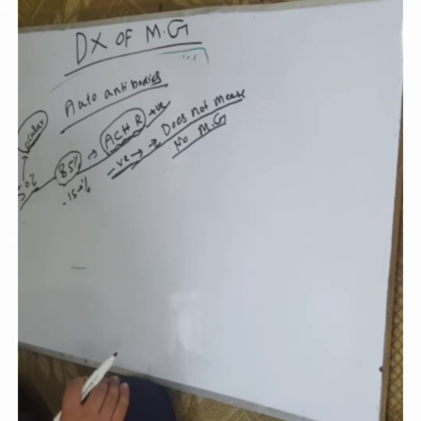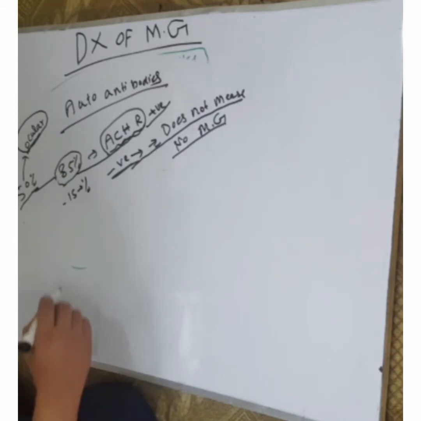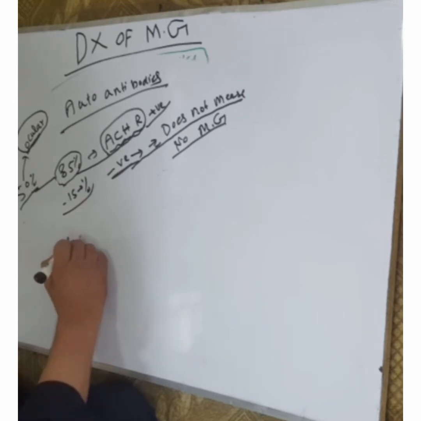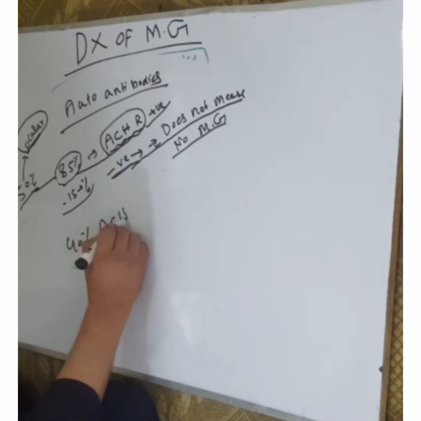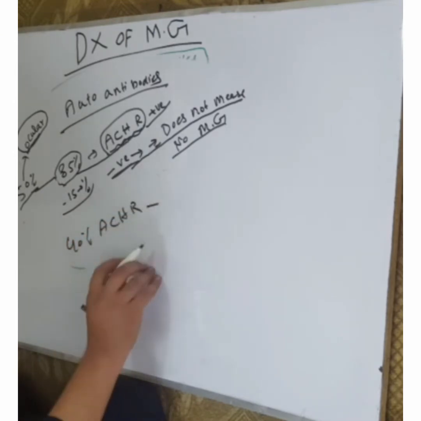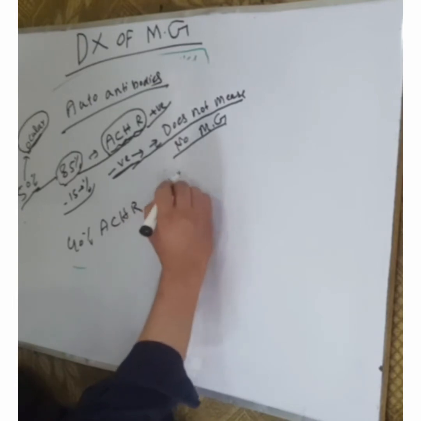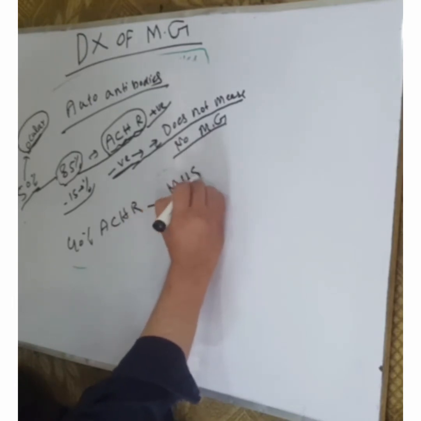About 40% of acetylcholine receptor antibody negative patients have another antibody, against MuSK, the muscle specific kinase.